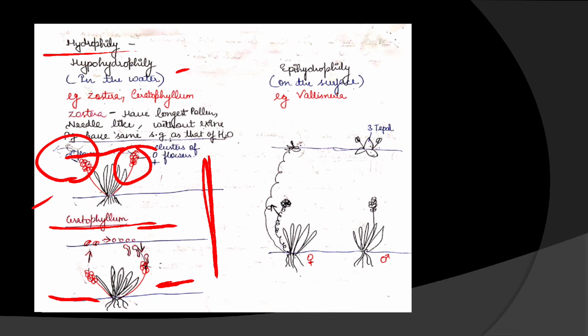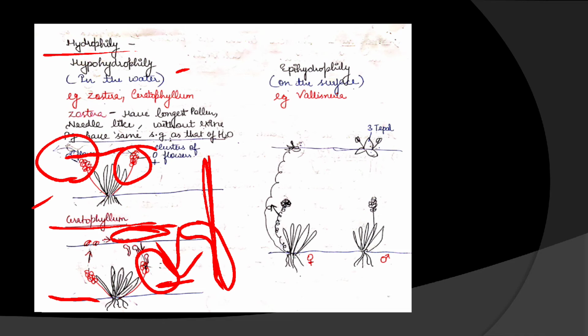Then pollens germinate. After the germination, the pollen sink in water and then they come in contact with the female plant, where they fertilize that plant.